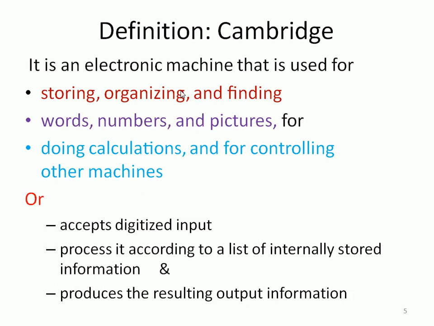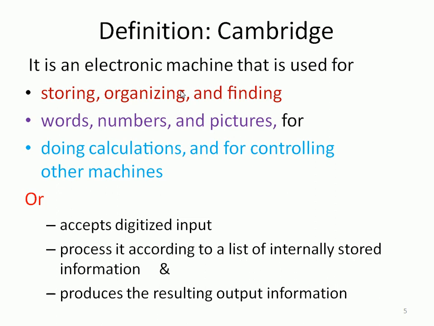You may be aware of the definition of the computer; several definitions are there. One basic definition: a computer is an electronic machine used to store, organize and find the words you may be interested in, via numbers and pictures, or for doing calculation and controlling other machines also.